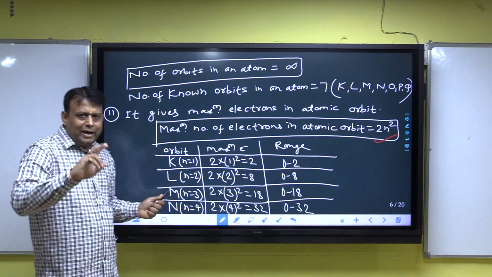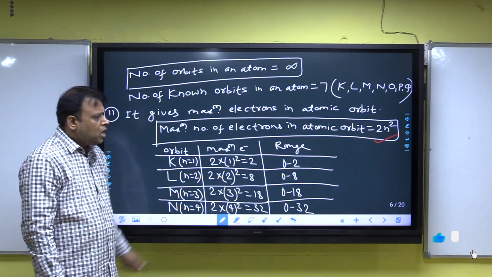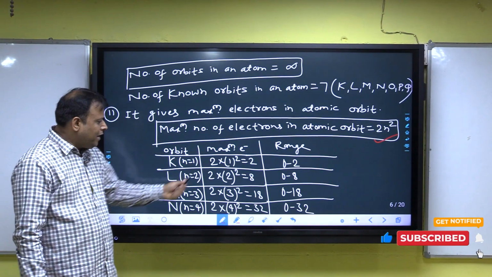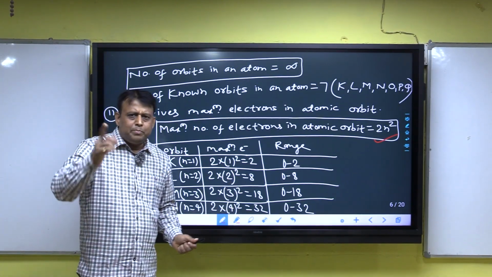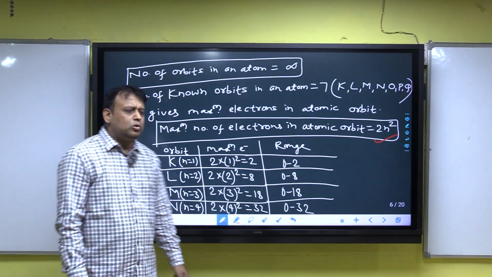L is the second orbit, n is equal to 2. Formula of maximum electrons in an atomic orbit, 2n square: 2 into 2 square, 4, is 8. That means the maximum in the L orbit is 8, and the range will be 0 to 8.